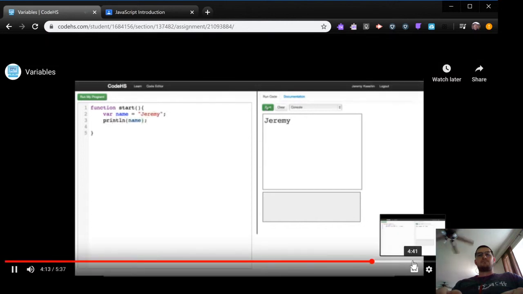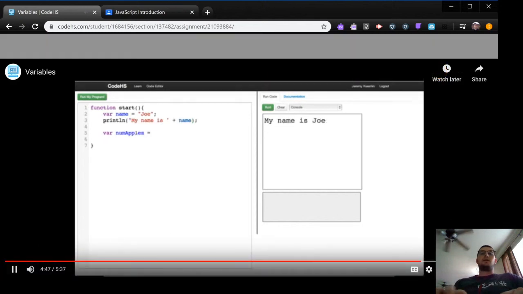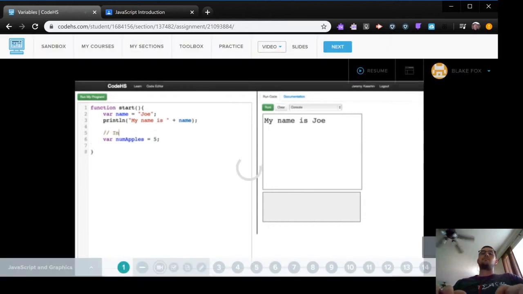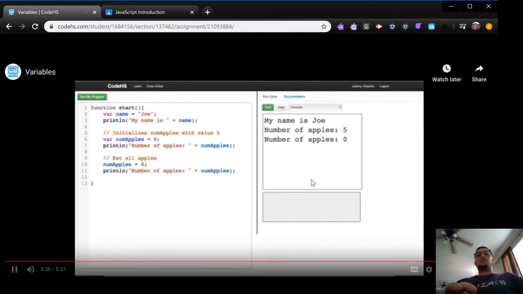And I'll print out the name, and run this program, and we'll see that it prints out Jeremy apples equal. So this is pretty straightforward. So that's variables in JavaScript.